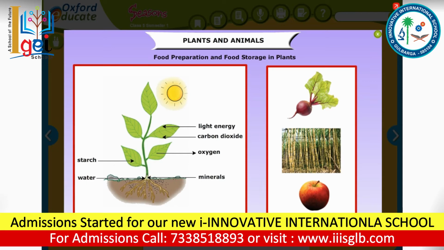Some plants, such as carrot and beetroot, store extra food in the roots, and some plants, such as sugarcane, potato, and ginger, store extra food in the stem. Grapes and apples store extra food in the fruits.